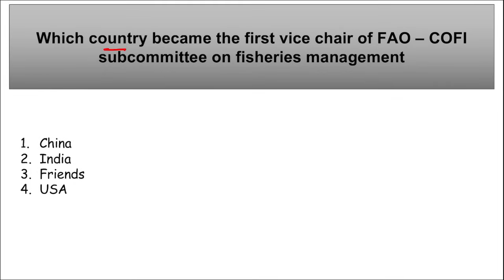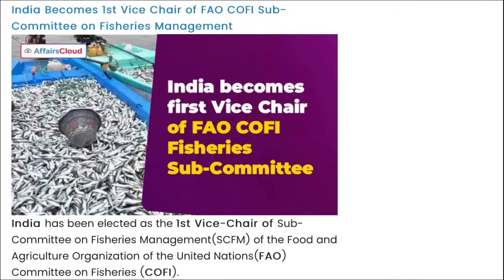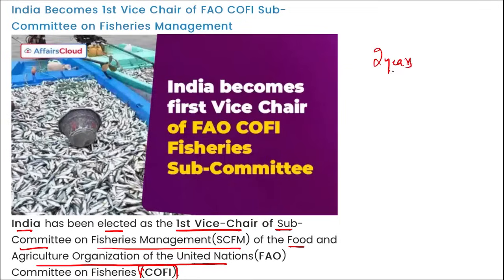Next, which country became the first vice chair of Food and Agriculture Organization COFI, that is Committee on Fisheries, Subcommittee on Fisheries Management? So which country became the first vice chair of FAO COFI? It will be our India. Right, here you can see India has been elected as the first vice chair of the Subcommittee on Fisheries Management of the Food and Agriculture Organization's Committee on Fisheries. Right, and remember India has been in this position for 2 years.